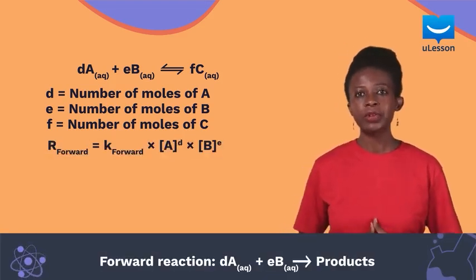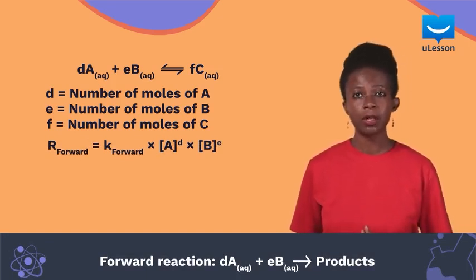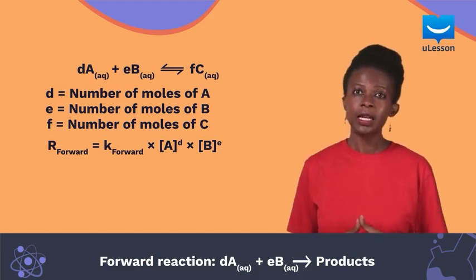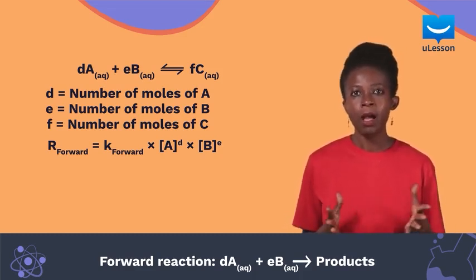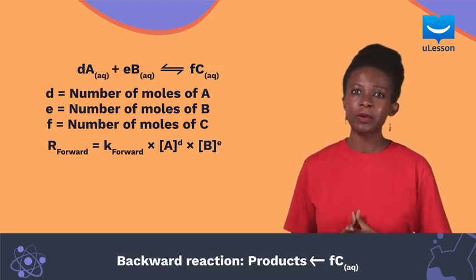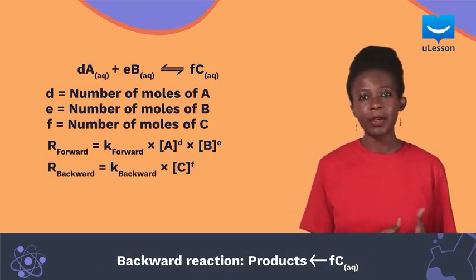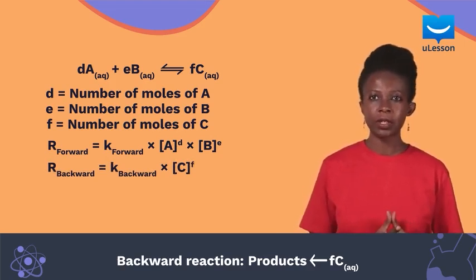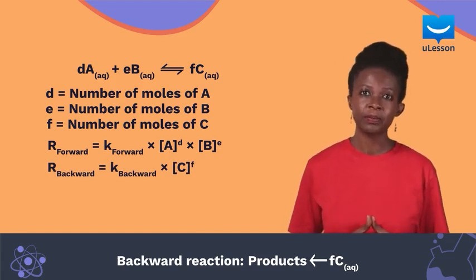The rate of the forward reaction will be equal to the equilibrium constant of the forward reaction multiplied by the concentration of A raised to the power of D times the concentration of B raised to the power of E. Also, we will give the rate of the backward reaction, which has C as its reactant. The rate of the backward reaction is equal to the equilibrium constant of the backward reaction multiplied by the concentration of C raised to the power of F.